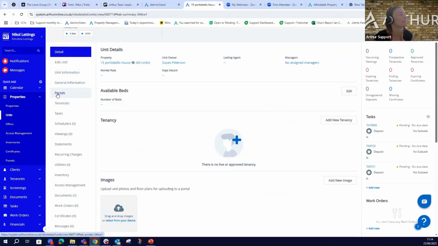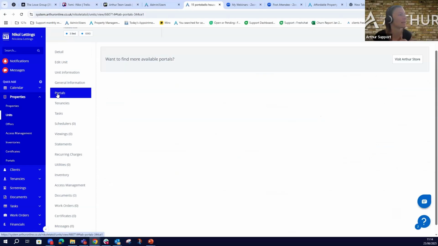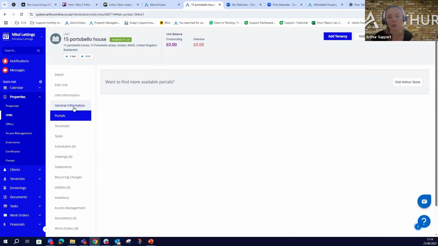So then portals. As you can see, in every menu under units, we can see the portals as well. Okay, so yes. Obviously, I'm not subscribed, so there is nothing here for me. However, after you add all of your units to the portals, you will be able to see all of the names of the portals right here, and you will be able to see if they are active on the portal or not. So the first step, as we said, is to have a live subscription with Zoopla, okay, or with any of these portals. Then we have to subscribe, okay.